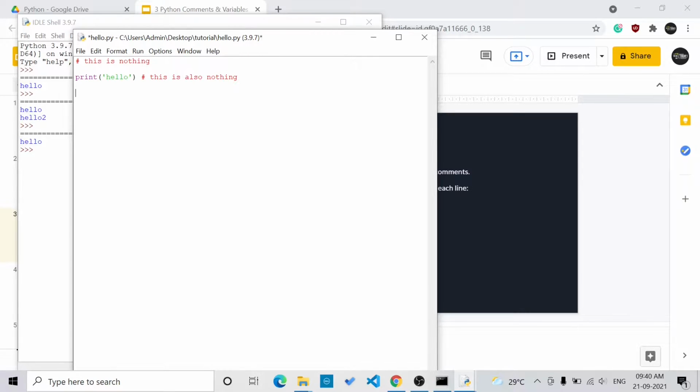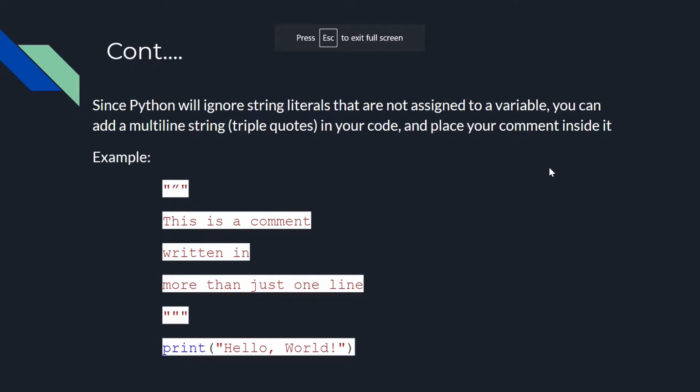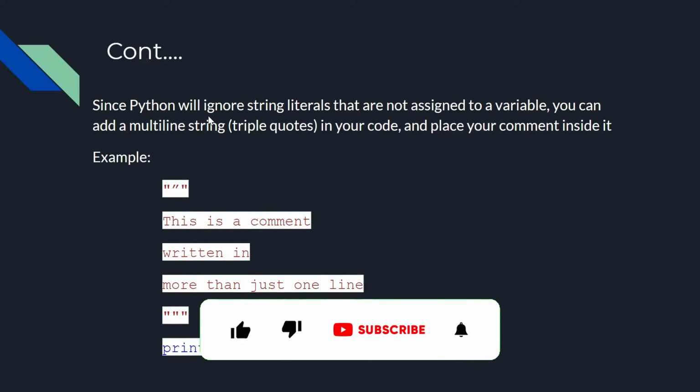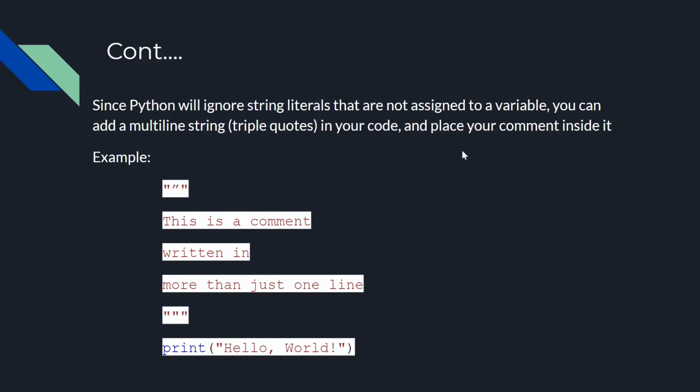Python does not have multi-line comments. If you want to add multi-line comments, we have to put a hashtag on every line before it. Since Python will ignore string literals that are not assigned to a variable, you can add a multi-line string, triple quoted, in your code and place your comment inside it.